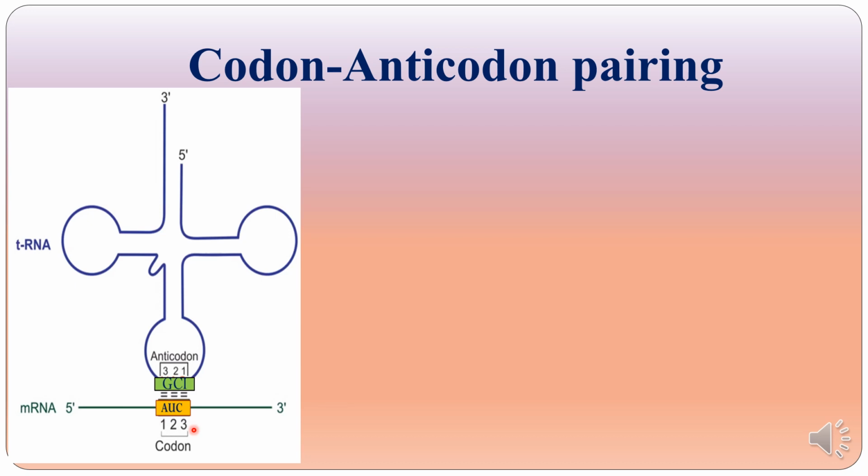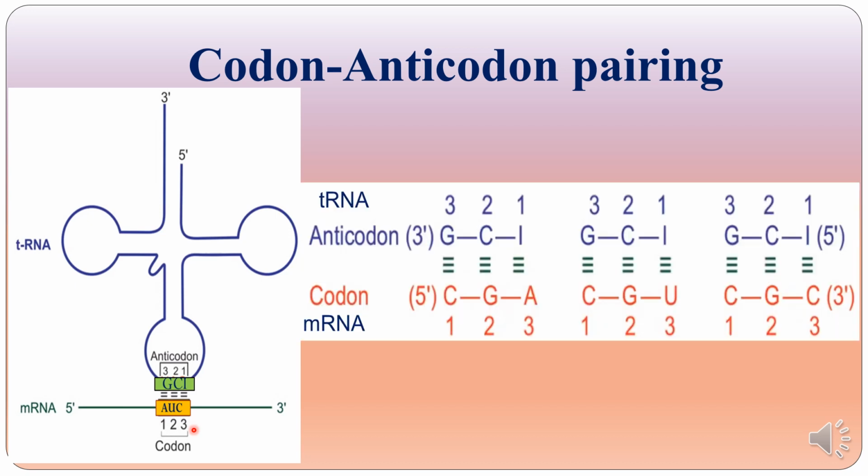If the anticodon of tRNA is recognized by only one codon, there should be different tRNAs for each codon present on the mRNA. So you can see here that there is one codon, CGA.